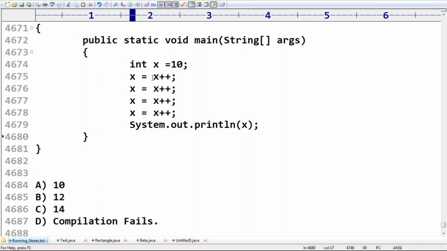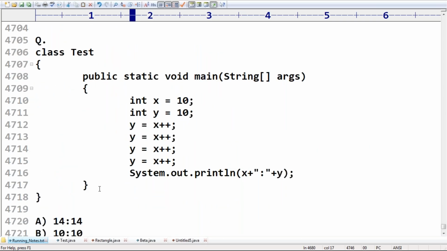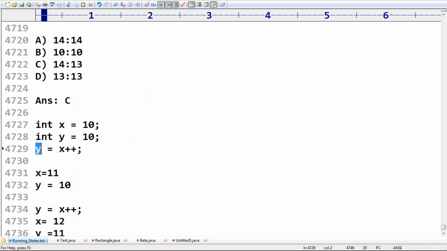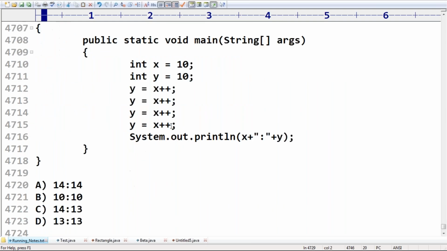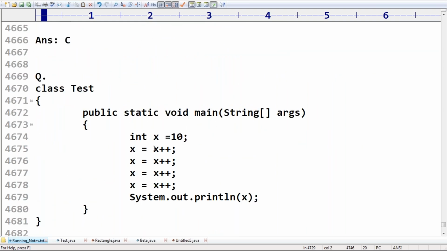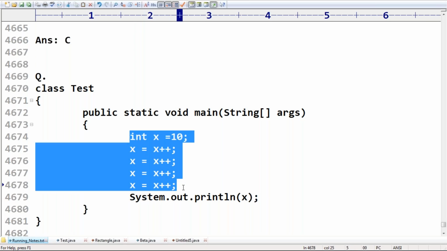The reason for that is, in the earlier case, the old value of x we are assigning to y. But in this example, the old value of x we are assigning again to x only. So in the middle the incremented value will be gone. Now you can understand very easily after this example. If any person is feeling difficulty, now I hope you can understand this very easily. Nothing will be there. Okay, that's it.